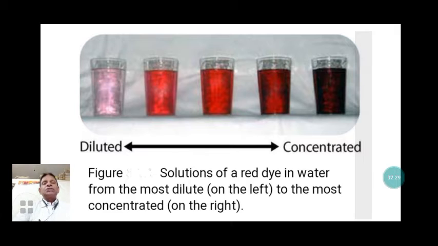Now here is the basis of the qualitative discussion, that is, diluted, which we observe and visualize. It seems to be dilute and it seems to be concentrated. In the figure, solutions of red dye in water form the most dilute on the right and the most concentrated solution on the left side. But it does not give a numerical idea about the concentration of the acid.